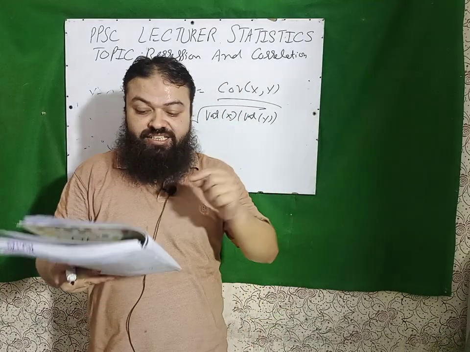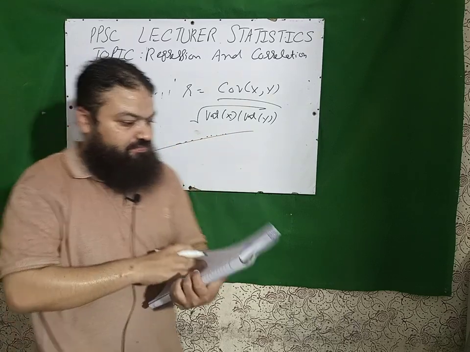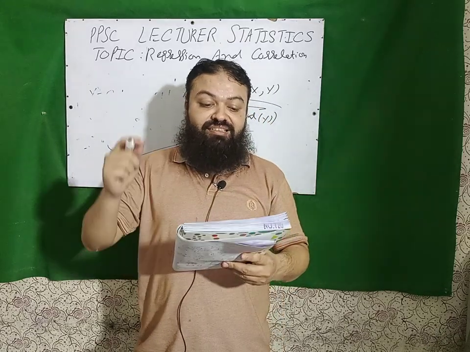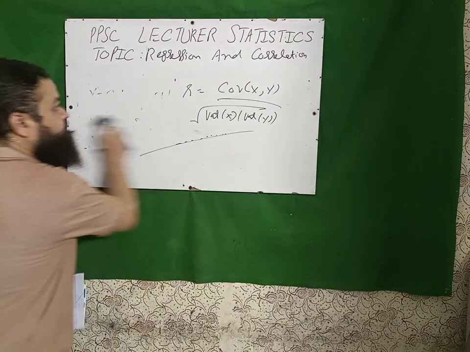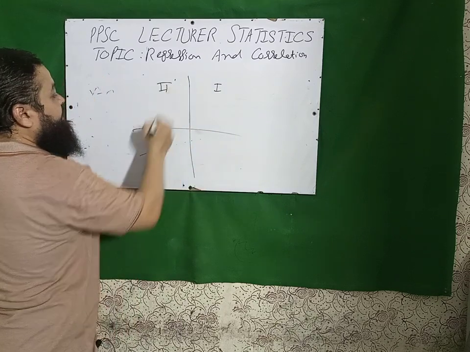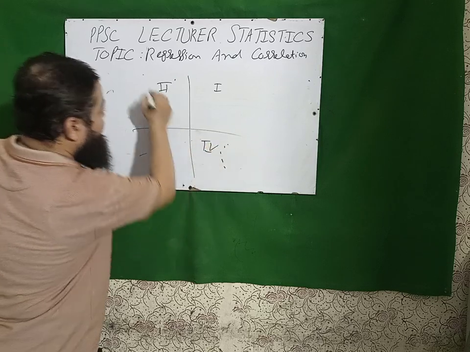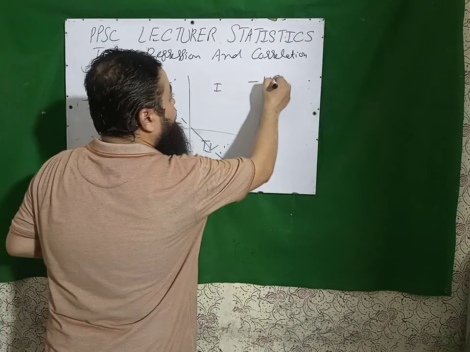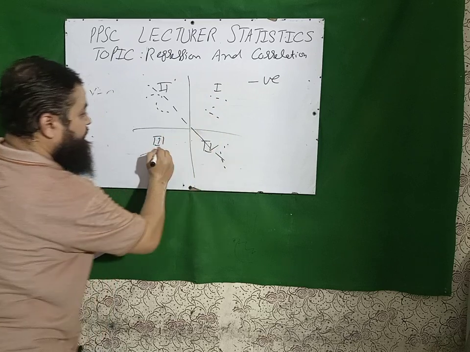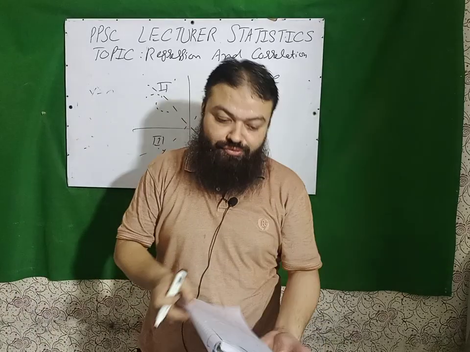If all points in a scatter diagram lie on the regression line, then R is either plus 1 or minus 1. If most of the points in the scatter diagram lie in the second and fourth quadrant, as we know, it is first quadrant, second, third, fourth, then we have negative correlation. And if most of the points lie in the first and third quadrant, then the line will be like this, R will be positive. A very important concept for the interview also.